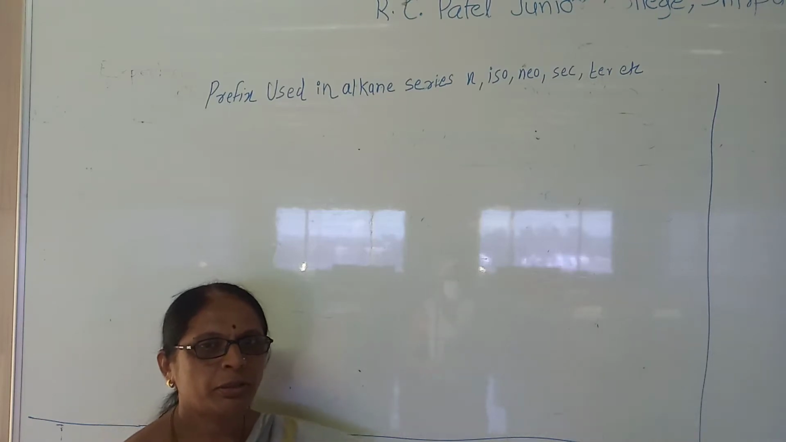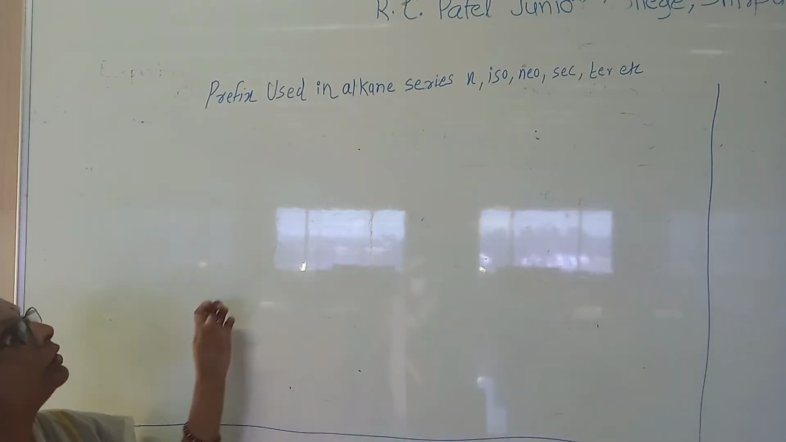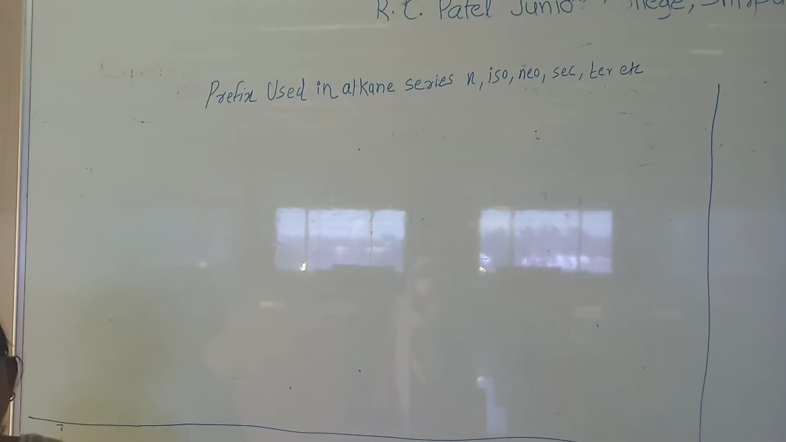Hello students, today we are going to discuss the prefixes used in the alkane series. While writing the structure or the name of an organic compound, most students are confused in using the prefix. The prefixes used in the alkane series are n, iso, neo, secondary, tertiary.